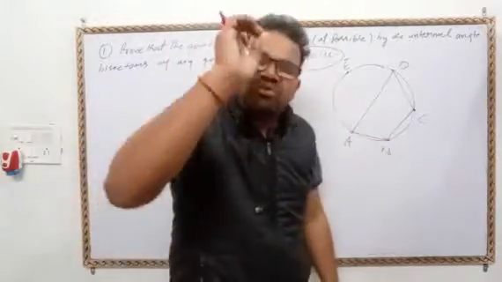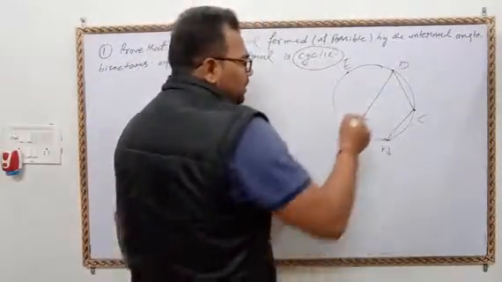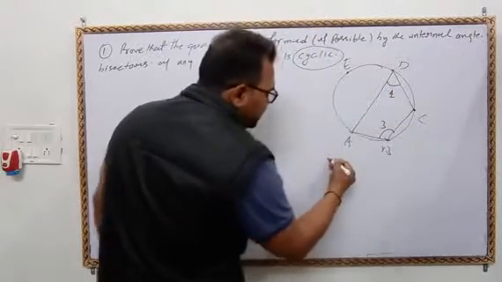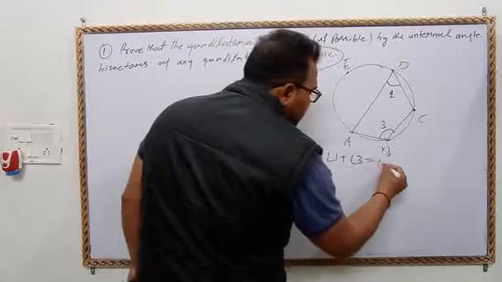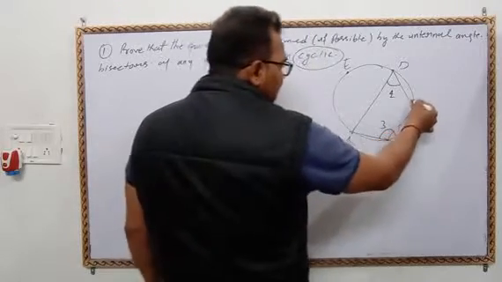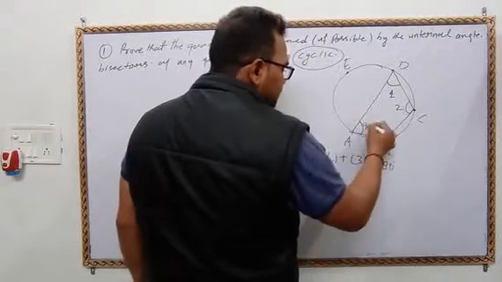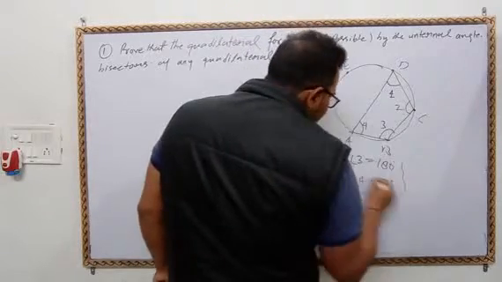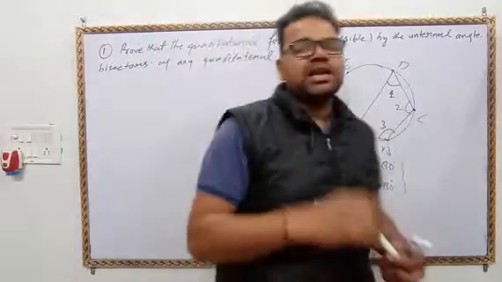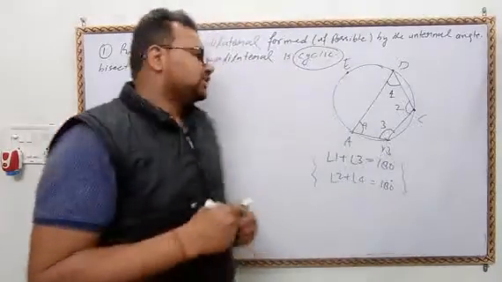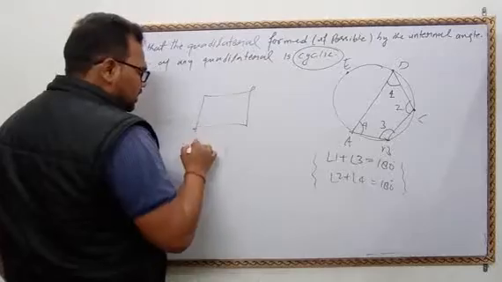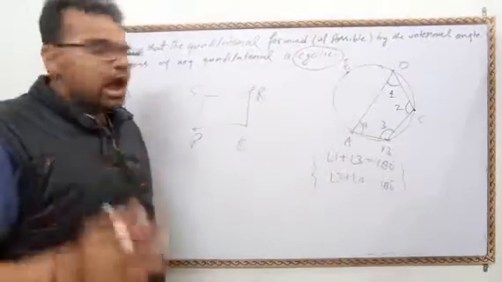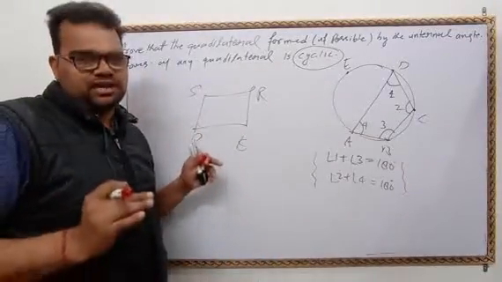There is one specialty: the sum of the opposite angles of the cyclic quadrilateral. Means angle 1 plus angle 3 is equal to 180 and angle 2 plus angle 4 is equal to 180. It is the most important property of the cyclic quadrilateral. Suppose PQRS is a cyclic. How can we say PQRS is a cyclic?